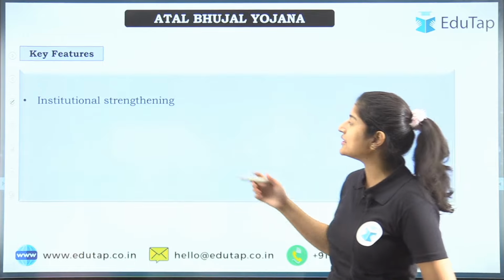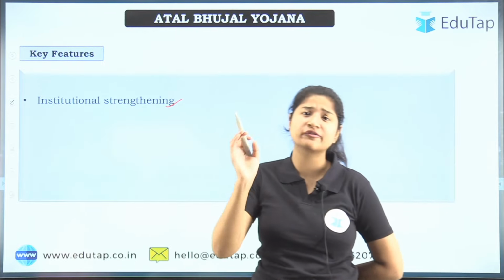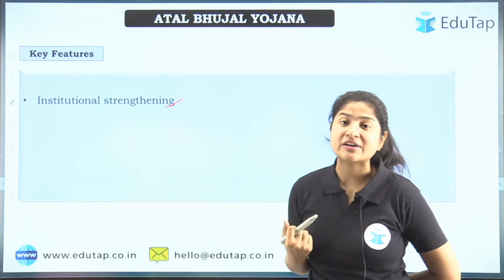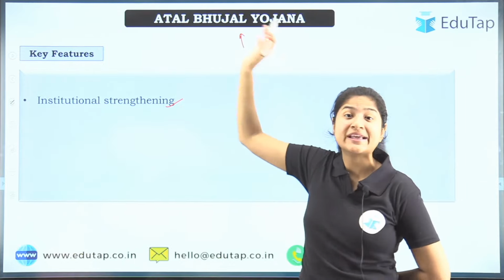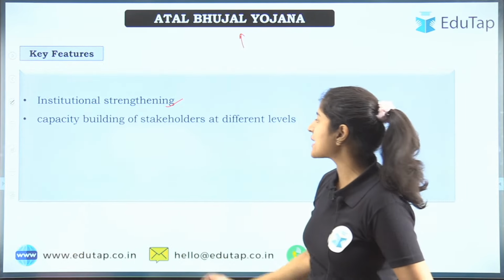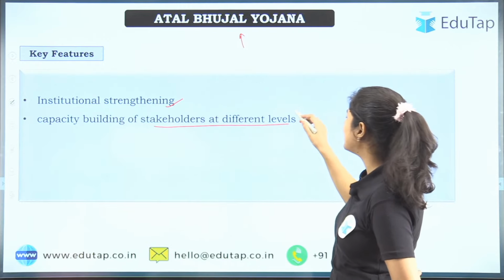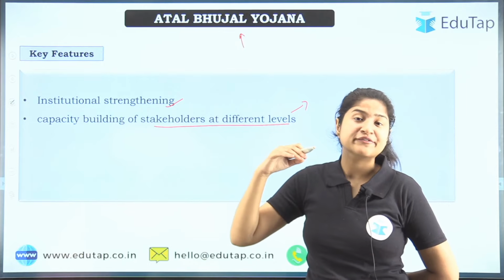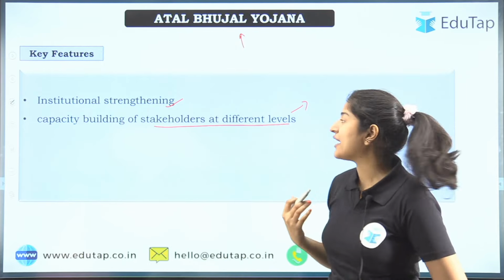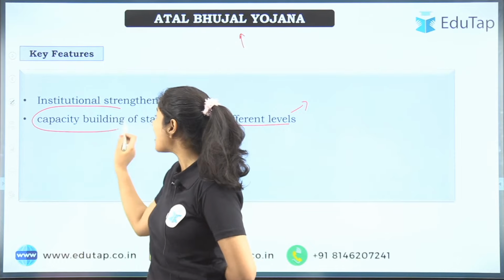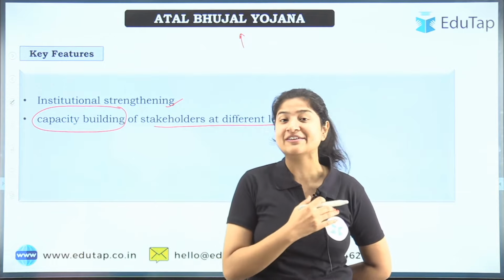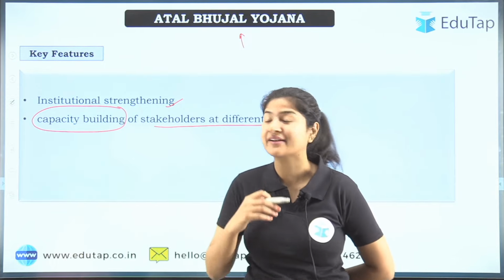Starting with institutional strengthening, we already know we need good frameworks, and those which include the community. We cannot just give orders; we have to involve the community when we want something related to nature, right? Next is capacity building for stakeholders at different levels of panchayat, meaning gram panchayat and the other levels which take care of a particular area. We have to train them, tell them what the alternatives are and how efficiently we can use the water.